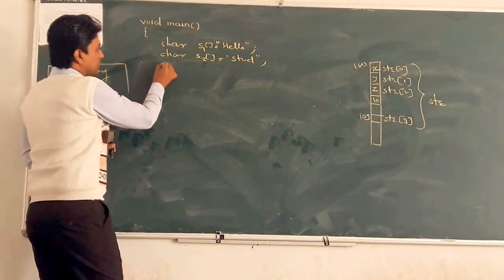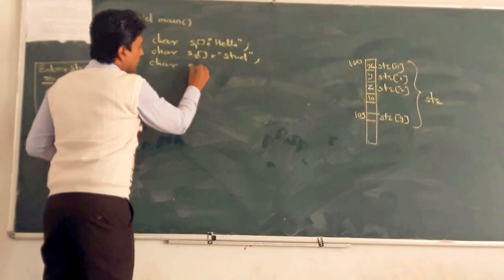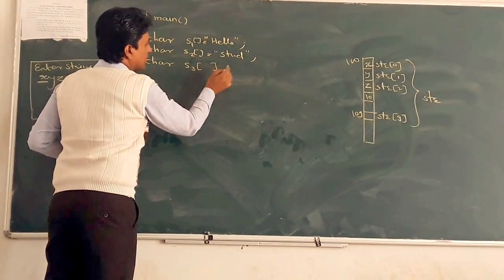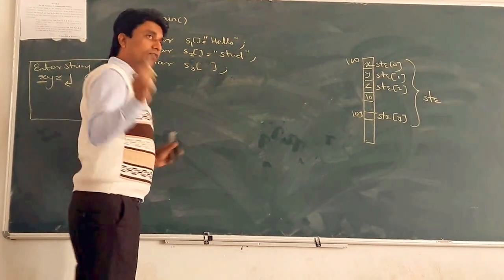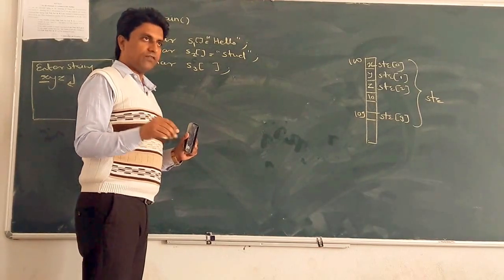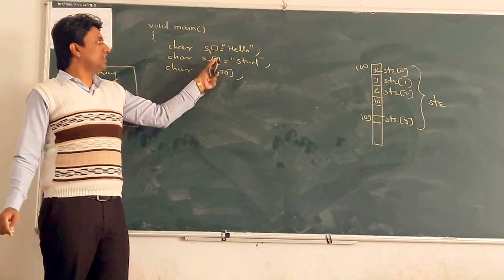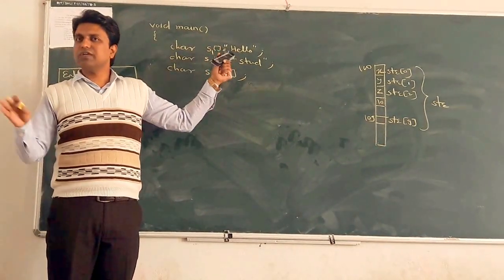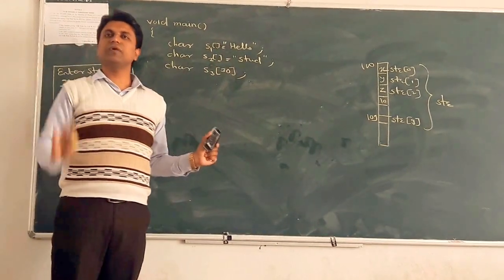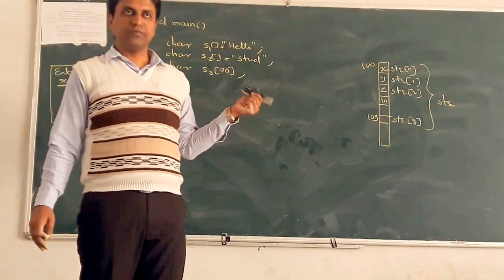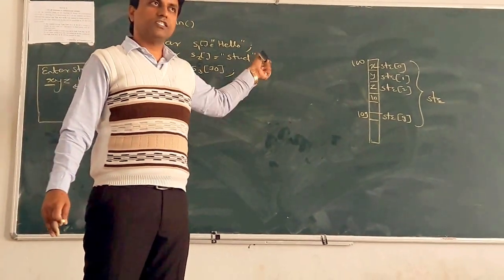Clear? Next thing is character array s3 of size. When we only declare the string, we have to write the size here. And when we initialize it, no need to write the size. The compiler automatically treats it according to the size of that particular string.